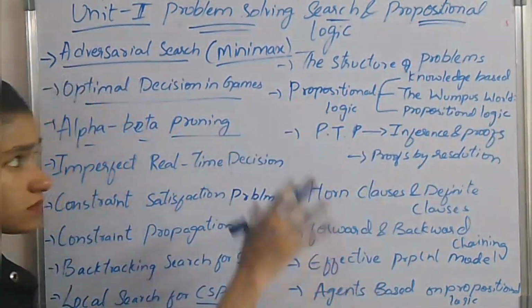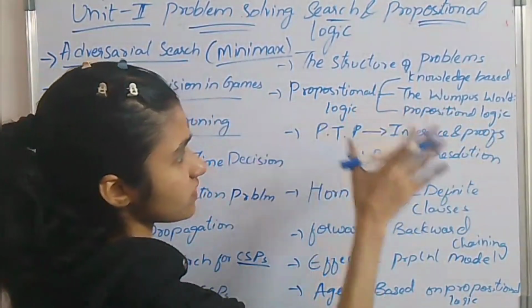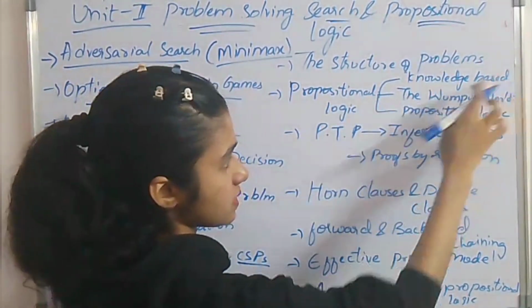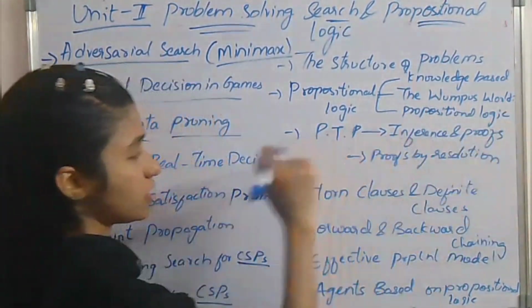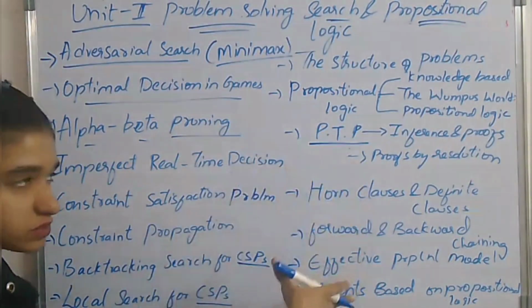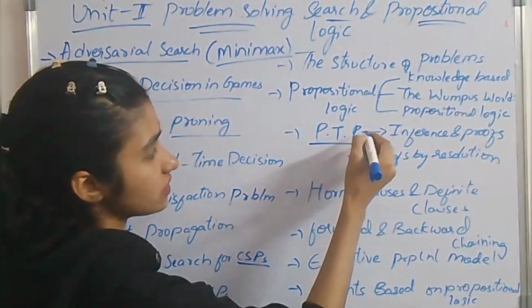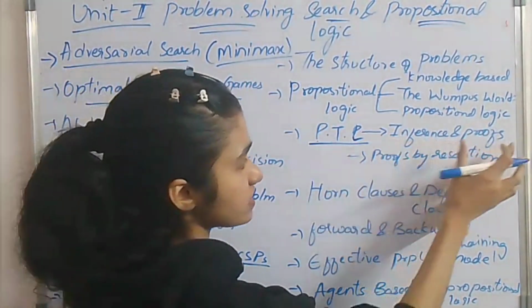Here in propositional logic we have different types, here you can see knowledge based, the Wumpus world, propositional logic. I don't have that much space, so that's why I wrote in short form. I'll explain it to you. Propositional theorem proving. So here we have inference and proofs.